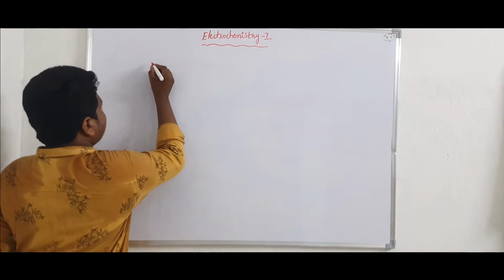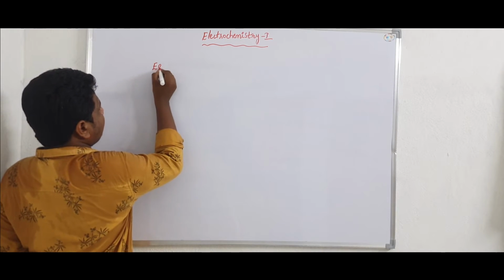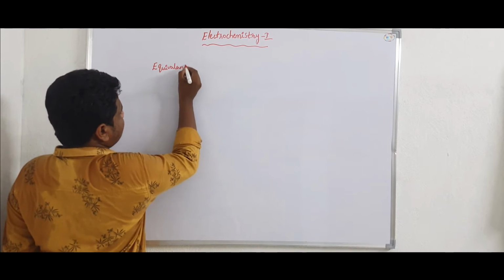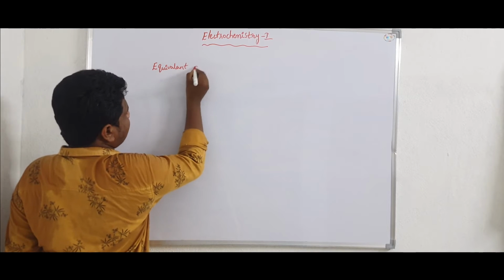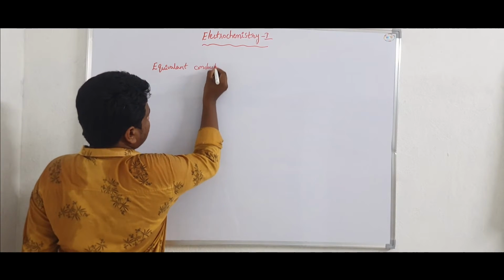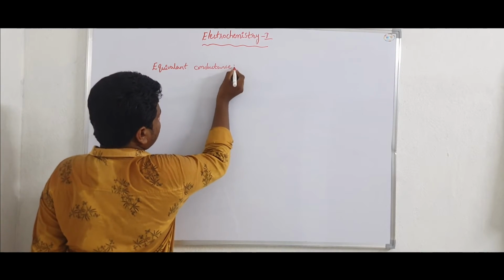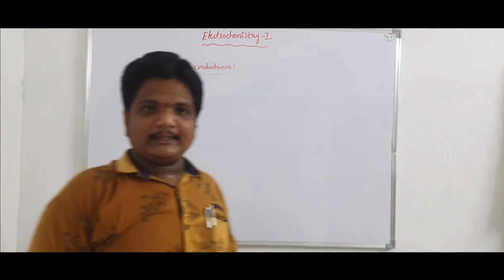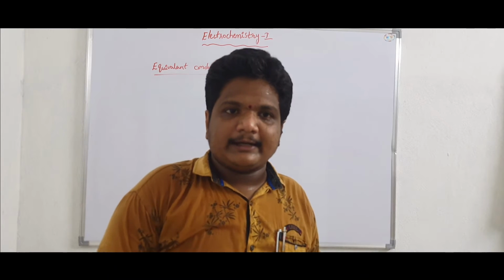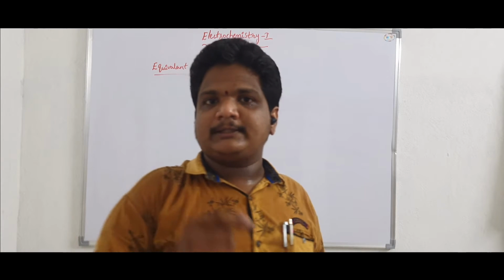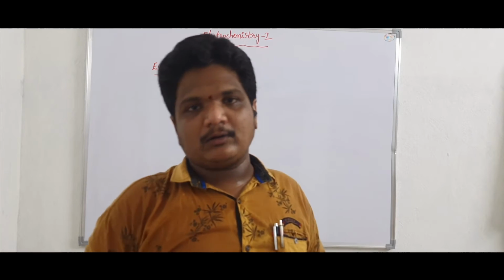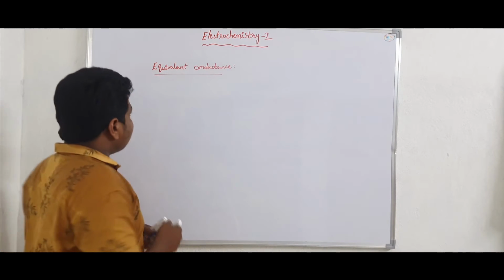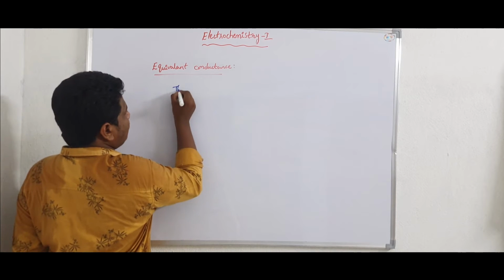Equivalence conductance is the conducting power of all the ions present in the 1 gram equivalent electrolyte, containing volume V.